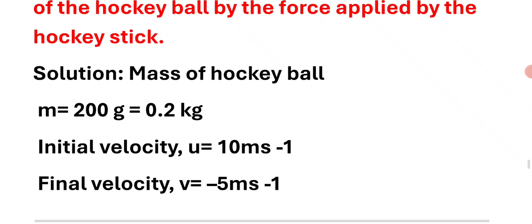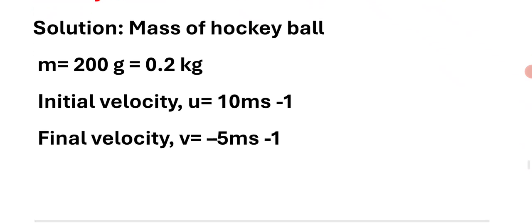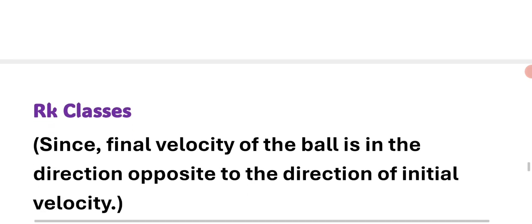Right answer. Mass of hockey ball m is equal to 200 gram, converted into kg, 0.2 kg. Initial velocity is equal to 10 meter per second. Final velocity is equal to minus 5 meter per second.